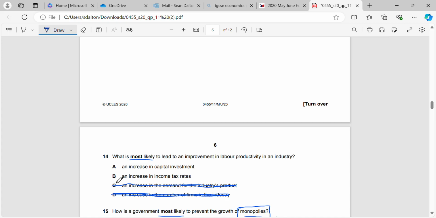Increase in income tax rates. Less people will want to work, so it may decrease labor productivity because we may have less people working. But if we increase capital investment, it will be used in order to make our goods and services more productive, and therefore we may be able to train labor to become more productive at the same time, right? So because of the capital equipment or machinery that's being used, that may be more efficient and allow us to make more goods and services, meaning as a consequence of that, the labor in the industry may be able to produce more as a final product.